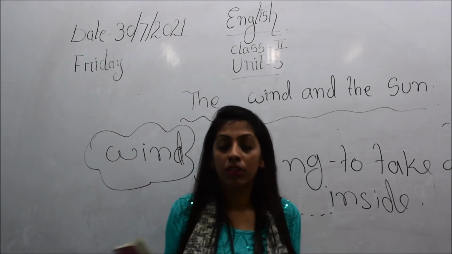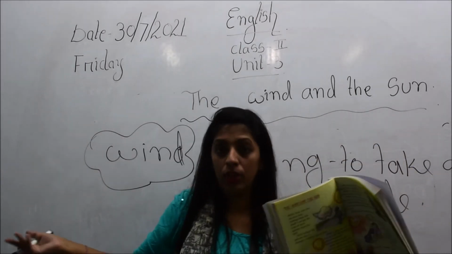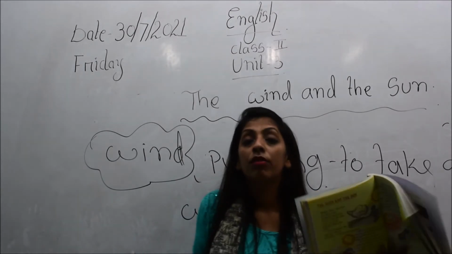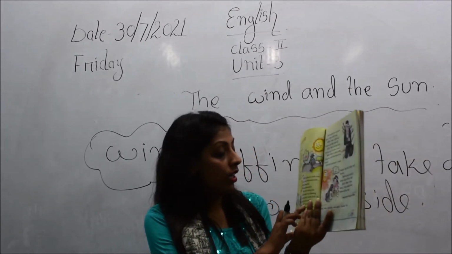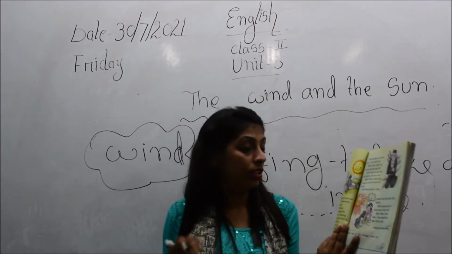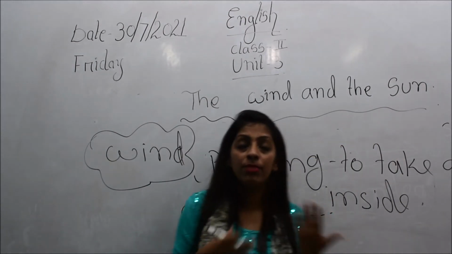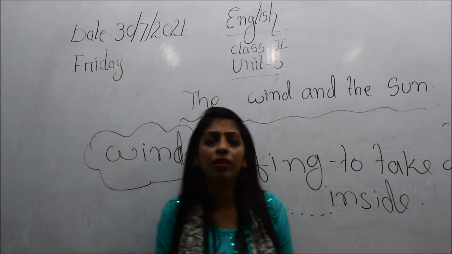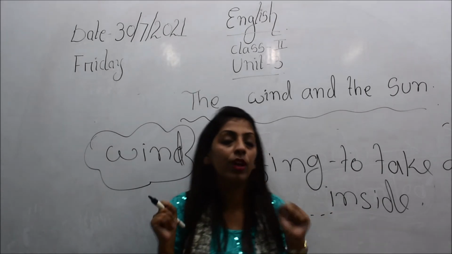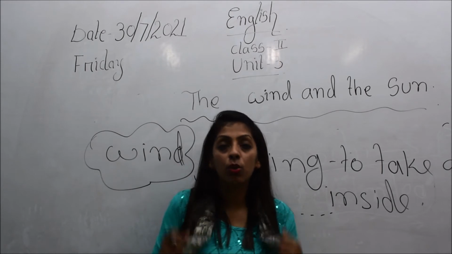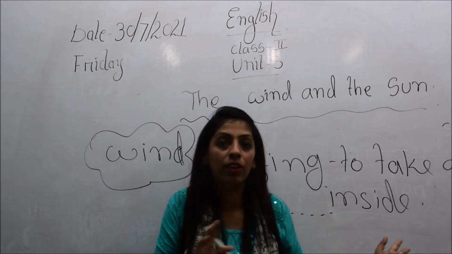So the man thought that his coat will be blown away. So what the man did is that you can see here in the picture, children, he held his coat tightly round himself. This man told himself, oh, the wind is blowing very strongly, so I must hold my coat tightly. So with both his hands, the man took his coat and held it like this very tightly, so that his coat may not get blown away with the pressure of the air.